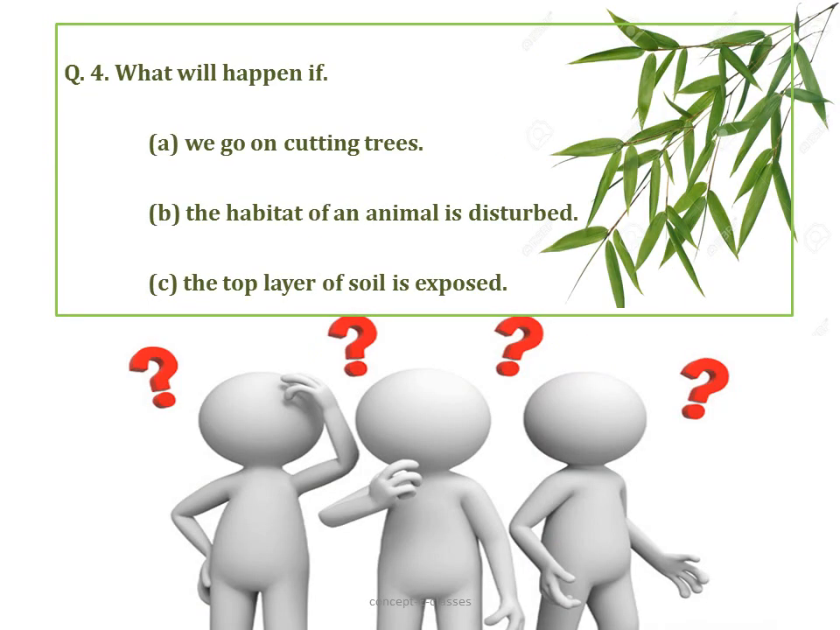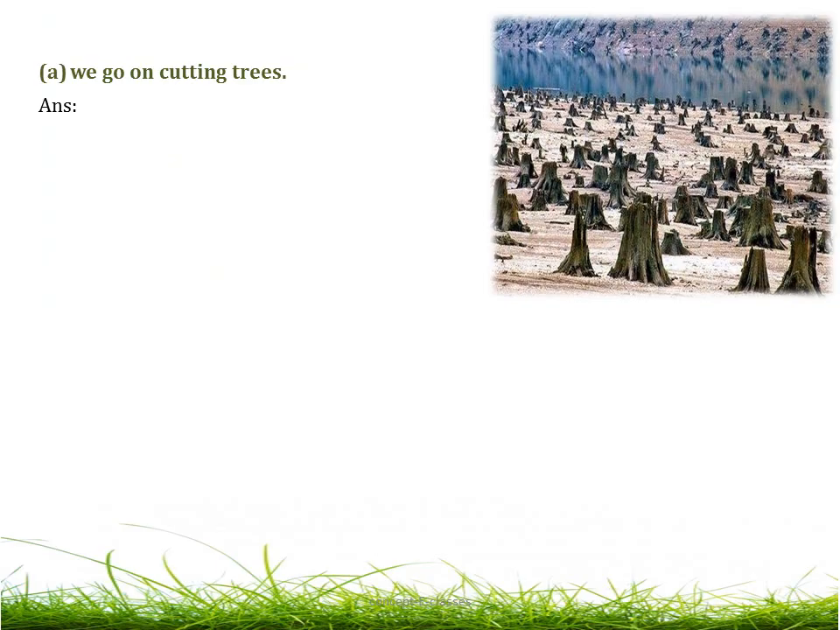Question number 4. What will happen if A, we go on cutting trees, B, the habitat of an animal is disturbed, C, the top layer of the soil is exposed? Now let's see what will happen if we keep on cutting trees?